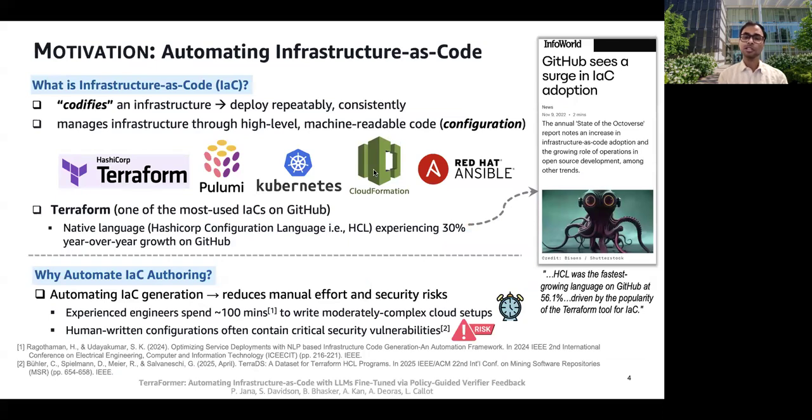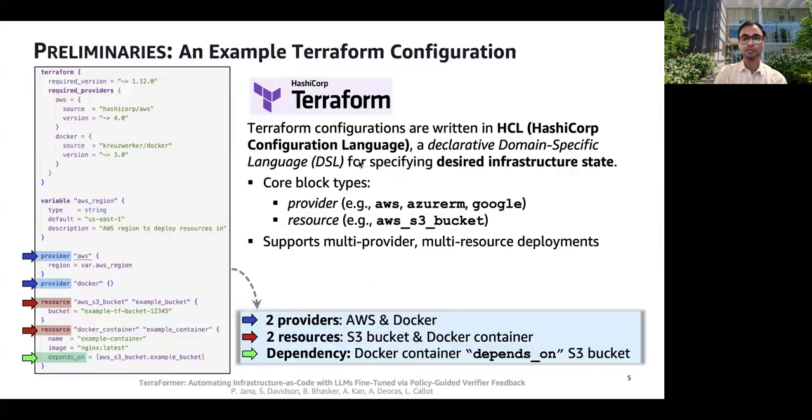So this is where infrastructure as code or IaC comes in. It lets us define and manage infrastructure through high-level machine-readable configuration files, enabling us to deploy the same infrastructure repeatedly and consistently. And popular IaC tools include Terraform, Kubernetes, and CloudFormation. And among these, Terraform is one of the most widely used. However, even for skilled engineers, setting up moderately complex infrastructure can take hours, and human-written configurations frequently introduce security vulnerabilities. So automating IaC generation can save significant time and reduce security risks.